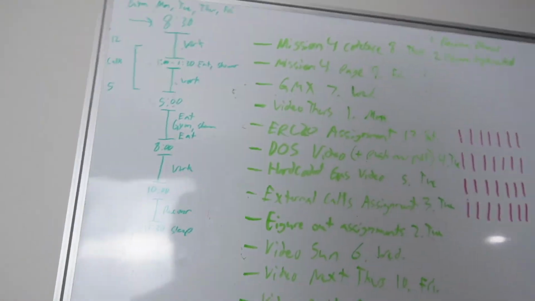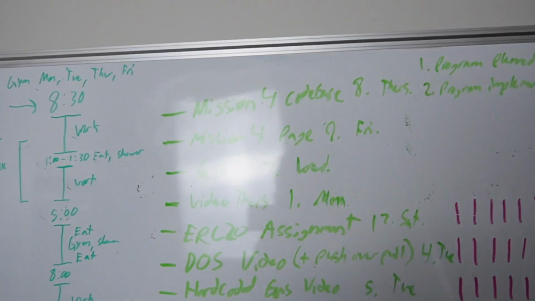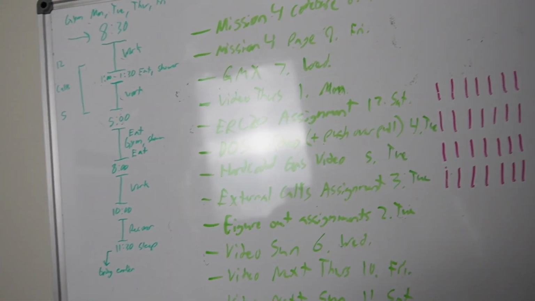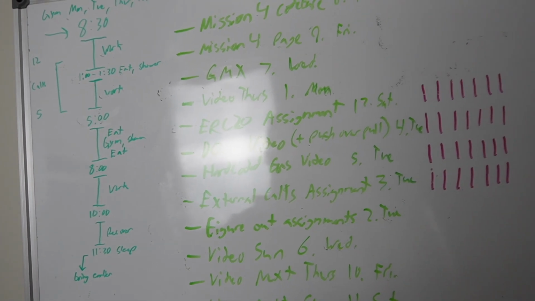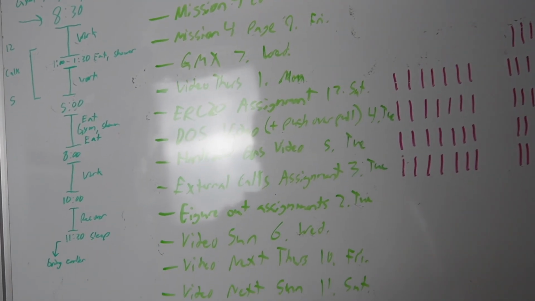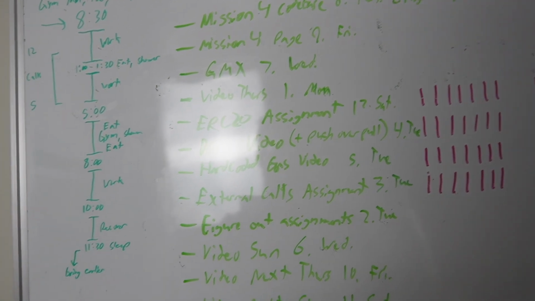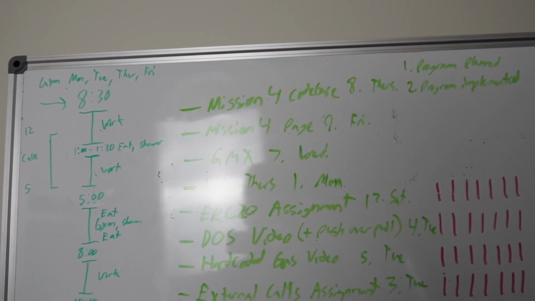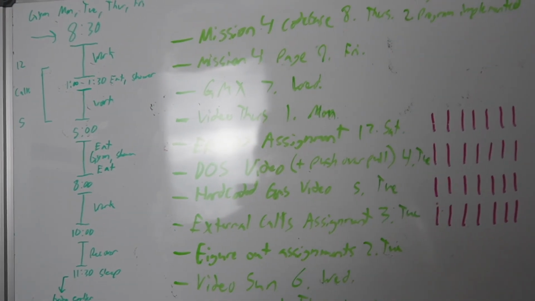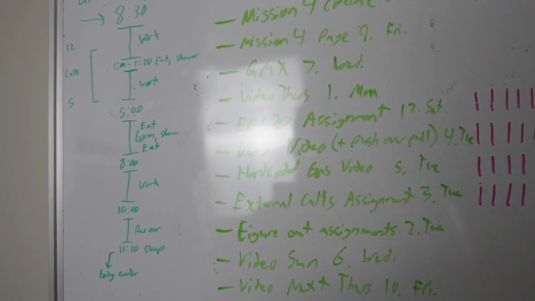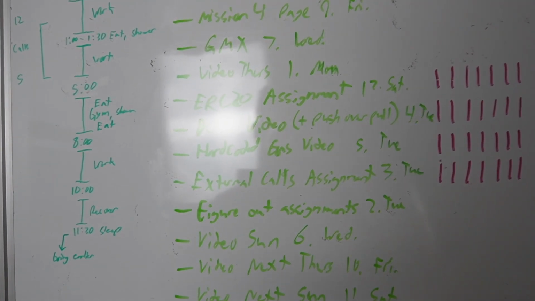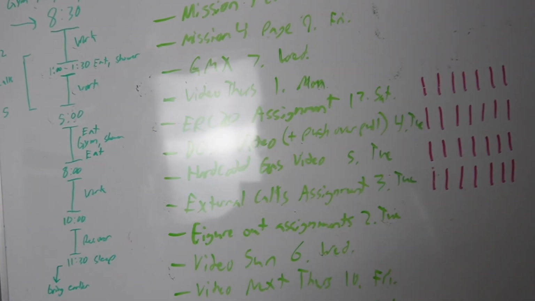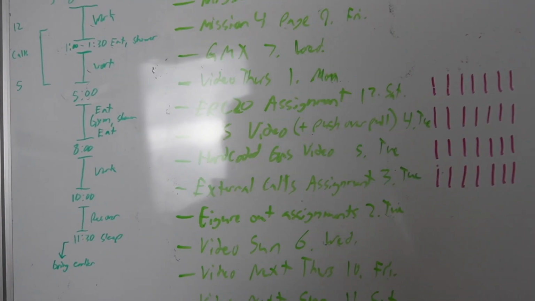So let's go ahead and see what all this crap is that I've got listed up here. On this whiteboard, I like to have sort of the bigger picture, chunkier tasks. So this might not be exactly the granular things that I list out on my daily task sheet, and we'll see how I do that. But I've recently started to just put the big blocks that need to get done in the next week, next 2 weeks. And it does feel pretty good to be able to erase these one by one.